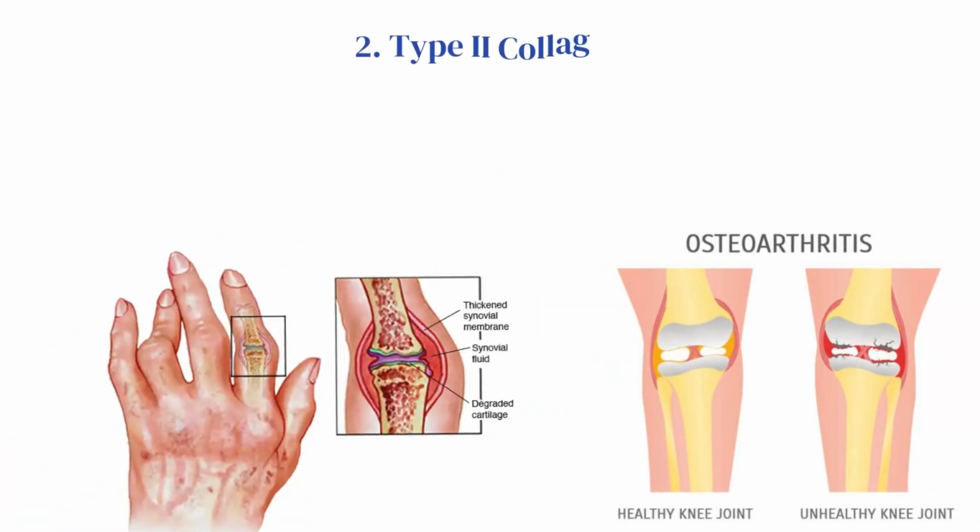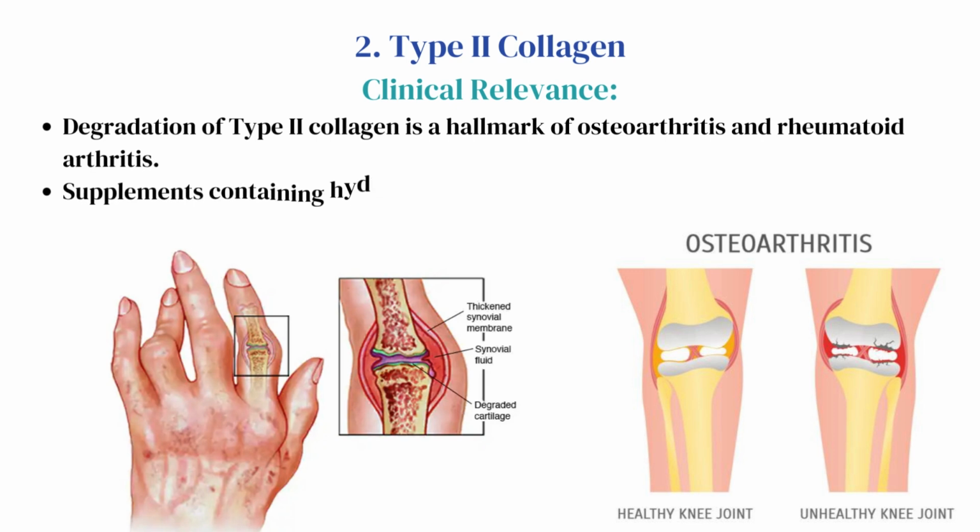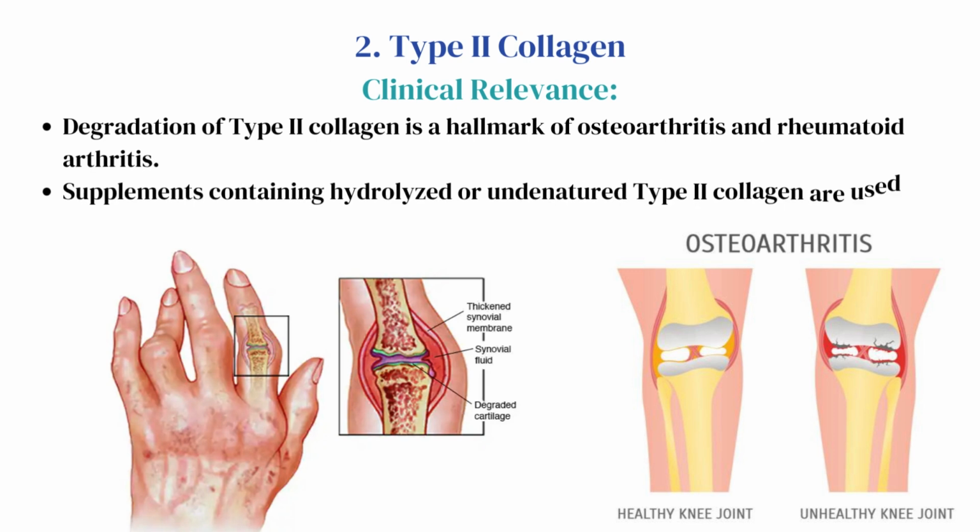Clinical relevance. Degradation of type 2 collagen is a hallmark of osteoarthritis and rheumatoid arthritis. Supplements containing hydrolyzed or undenatured type 2 collagen are used to alleviate joint pain and inflammation.